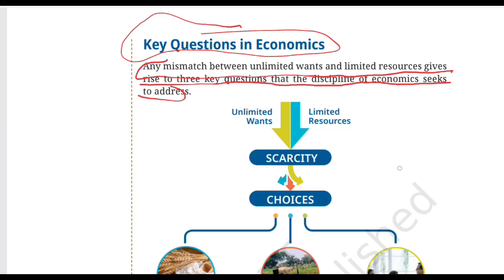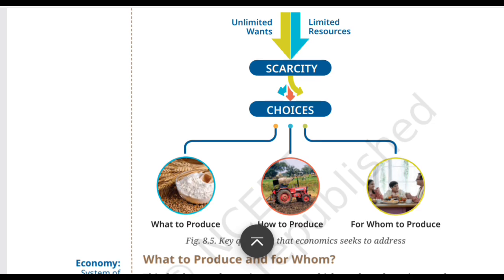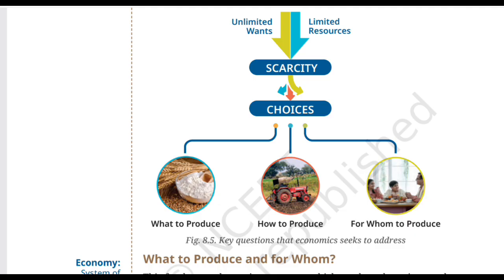So let's decipher figure 8.5 that has been given to us in the textbook. Okay, so look at this diagram carefully. At the top, we have two sections, unlimited wants but limited resources. This leads to what? It leads to scarcity, and scarcity forces us to make choices, and those choices lead us to three questions: what to produce, how to produce, and for whom to produce.